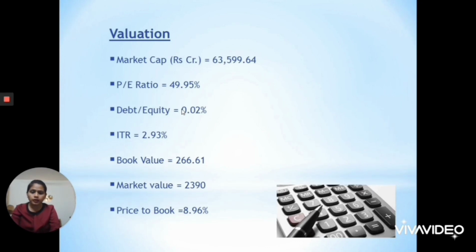Price to book value is 8.96. Price to book value means how many times you are ready to pay to acquire this stock. If you divide the market value 2390 by 266.61, you will get this figure, that is price to book value, which means that you are ready to pay 8.96 times the book value to acquire one share of this company. So this was all about the valuation of the company. If you have any doubts regarding the valuation of the company, you can mention it in the comment box.